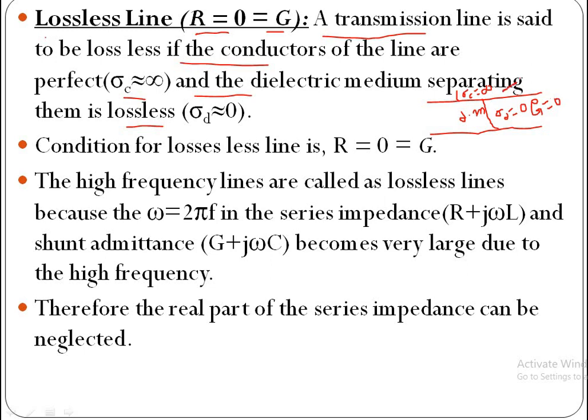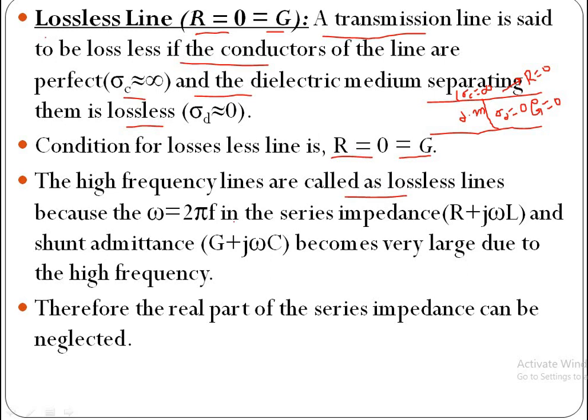Due to this condition, the series resistance R is equal to 0. Why? Here conductivity is infinity, which means the reciprocal of conductivity is 0. The condition for lossless line is R equal to 0 and G equal to 0. The high frequency lines are called lossless lines. High frequency lines are an example of a lossless line.